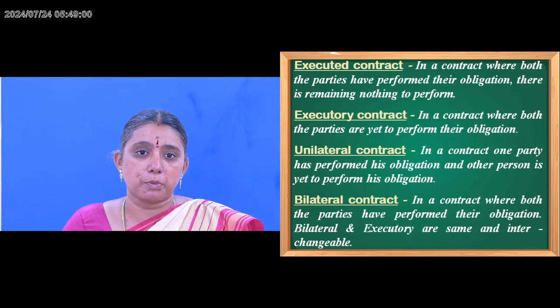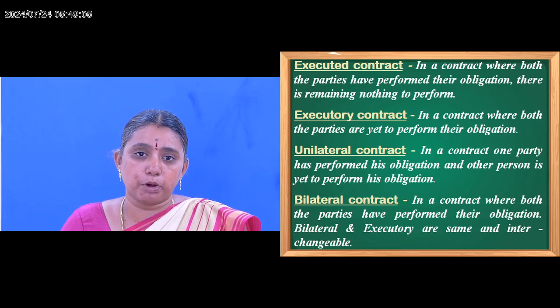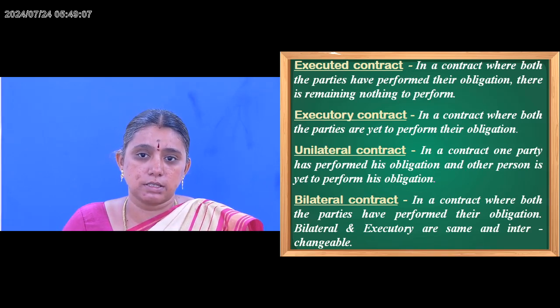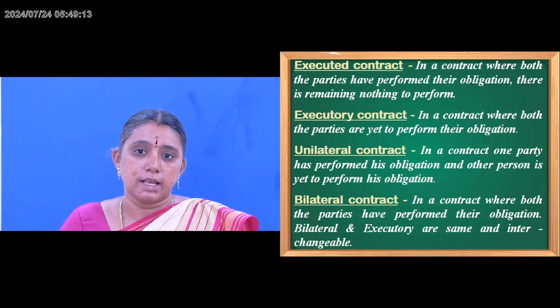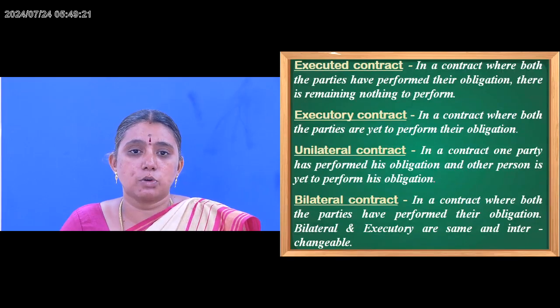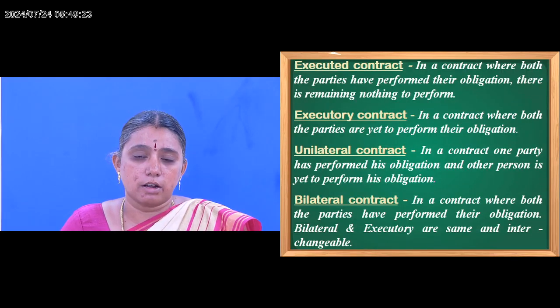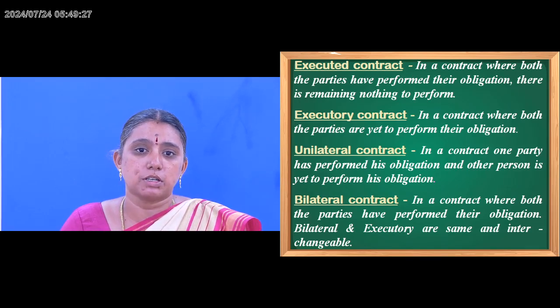Next, we are going to see executory contract. In this contract, both the parties are yet to perform the contract. Till now they have not started executing the contract. That kind of contract is called an executory contract. Next, we are going to see a unilateral contract. In a contract, if any one of the parties has not yet performed his obligation, then it is called a unilateral contract.